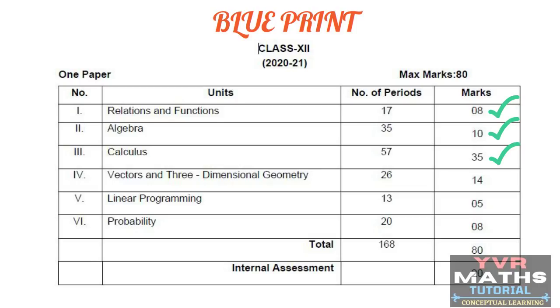From these two chapters, maximum weightage 14 marks. Next, fifth unit, linear programming. This chapter alone is 1 unit, with maximum weightage 5 marks. And sixth unit, probability. The probability chapter alone is 1 unit, with maximum weightage 8 marks.